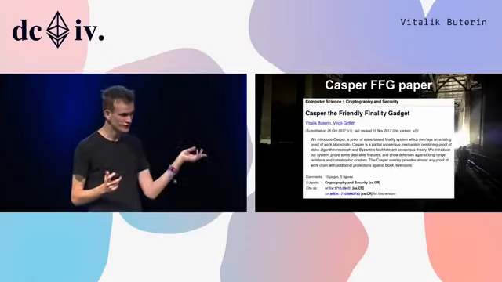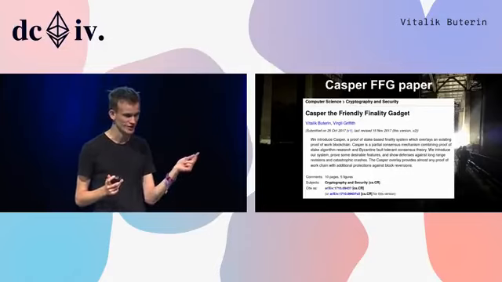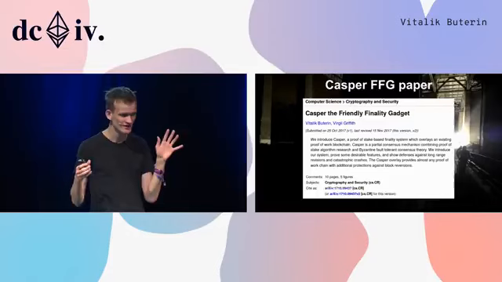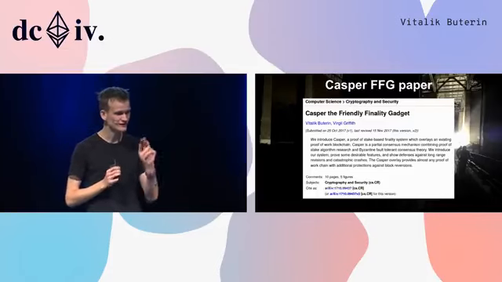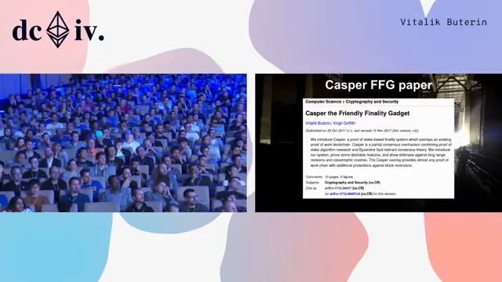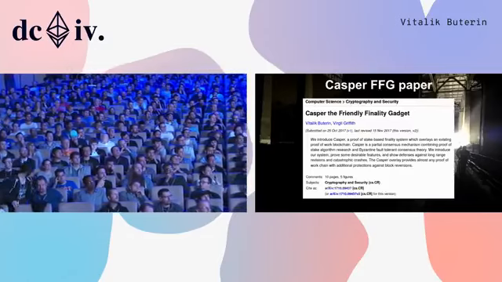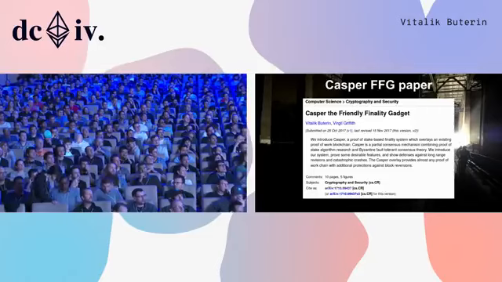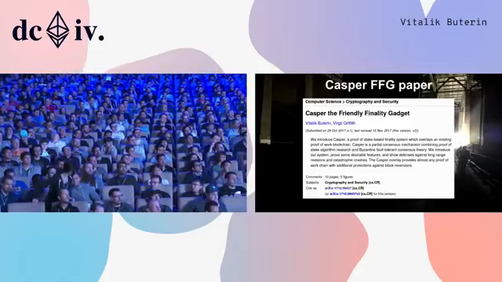So the first step was minimal slashing conditions, which had 6 slashing conditions. Then it went down to 4. And finally, about half a year later, we ended up merging prepares and commits. And this gave us Casper, the friendly finality gadget, Casper FFG.